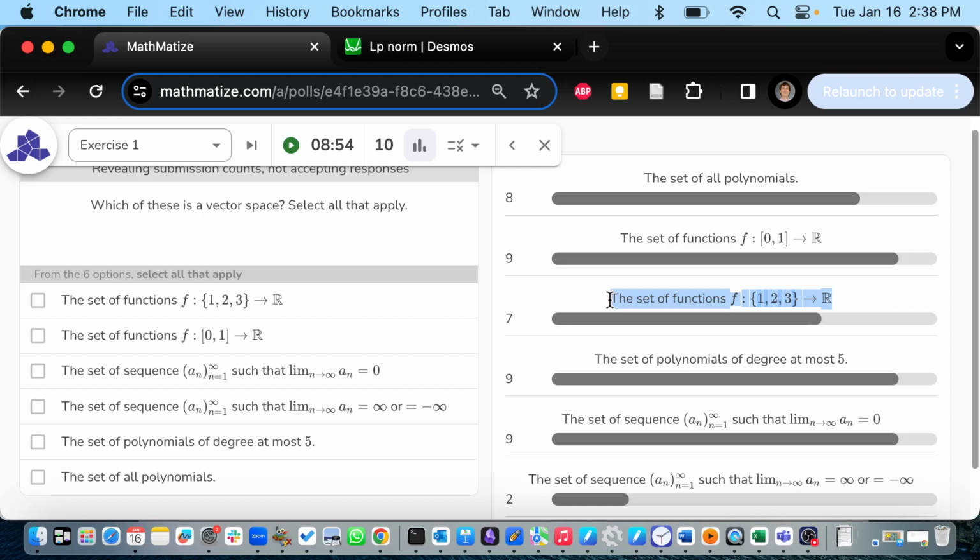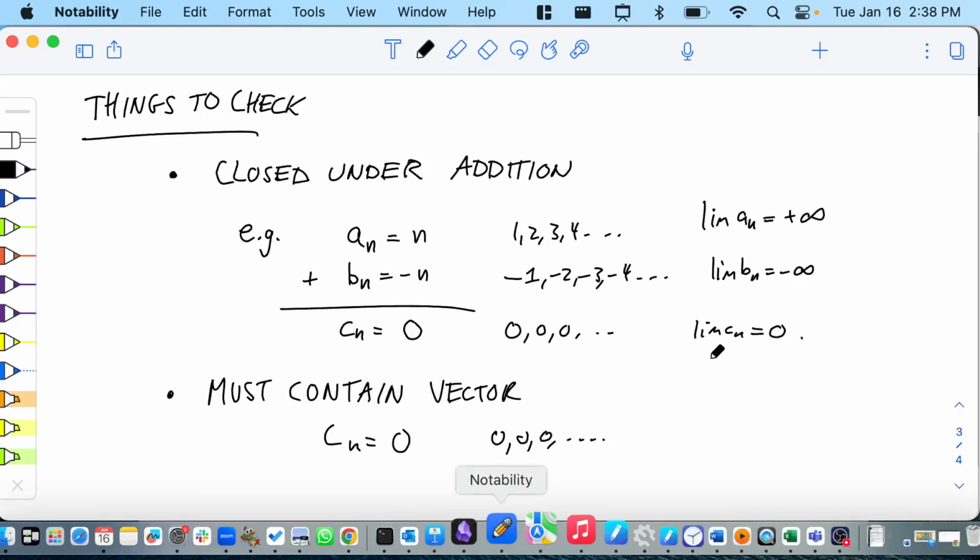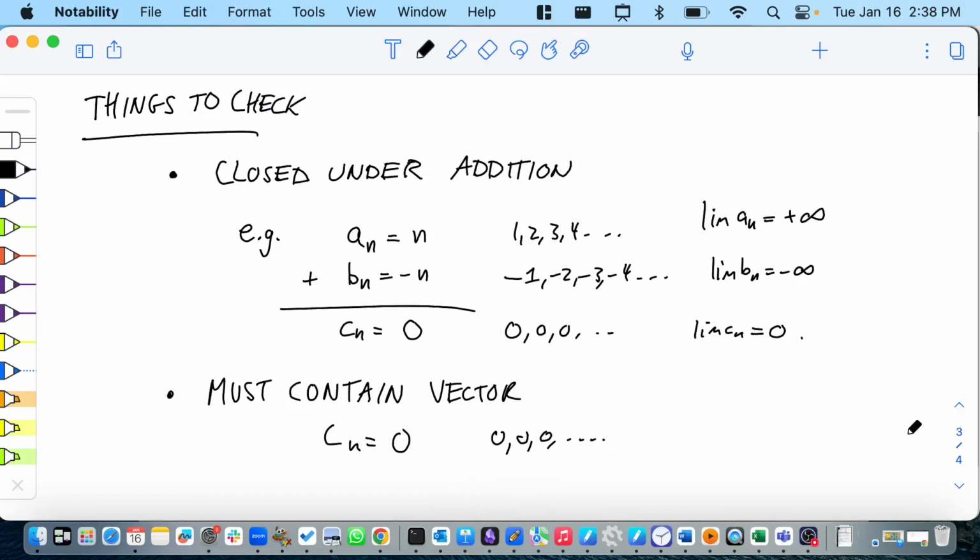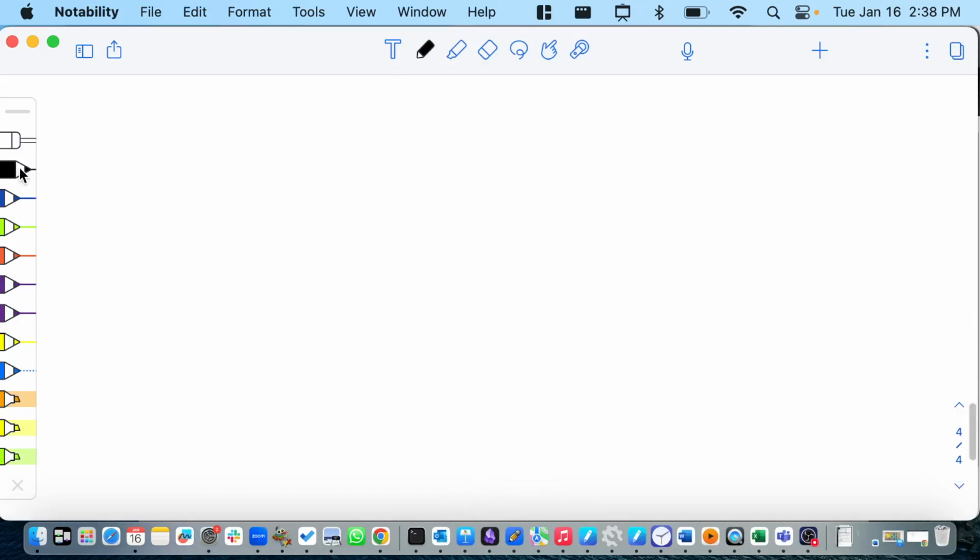Yeah? Is it Z mod 3? It has something to do with numbers and it has something to do with 3. So you're very close. I think you said Z mod 3. Z mod 3. That is just the set 0, 1, 2 with certain rules of addition and so on.